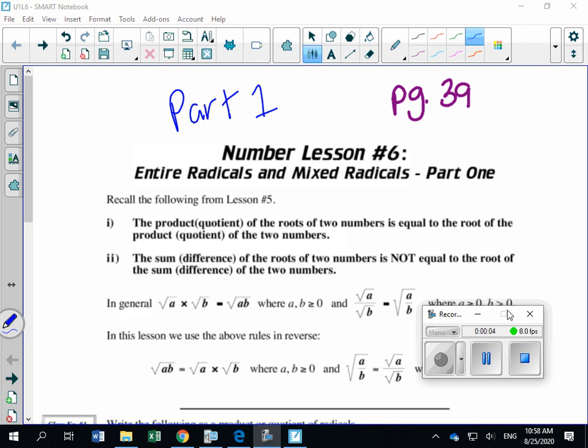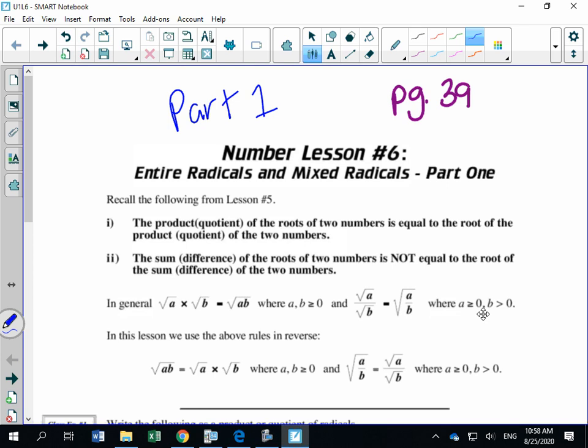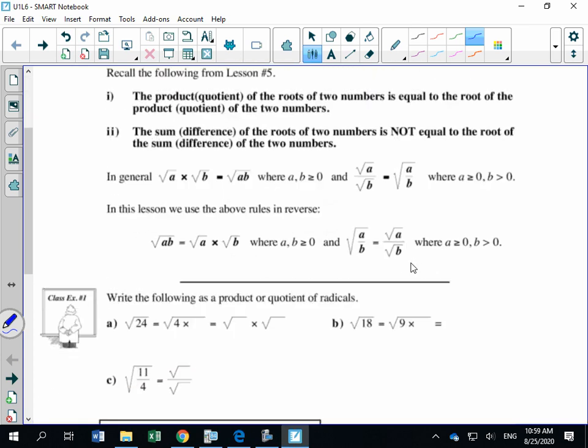Okay, Math 10s, we are going to continue our study on radicals, and we're going to be moving to lesson number 6. I will do this lesson in 2 parts. So I'll do the first part, give you your homework. Once you've practiced that, are comfortable with that, then you could watch your second part and do the second bit of homework. Okay, so to start, it's going to be a little bit of a review from the last lesson.